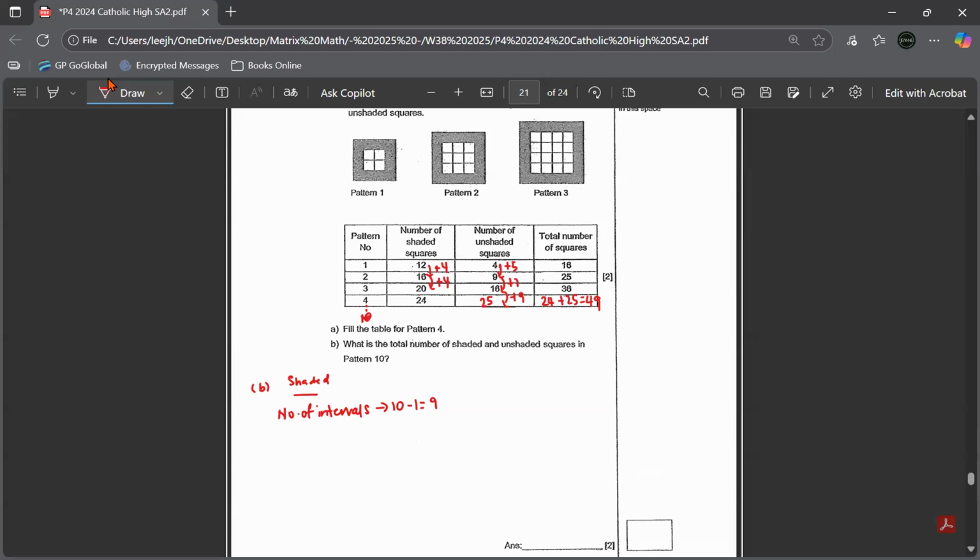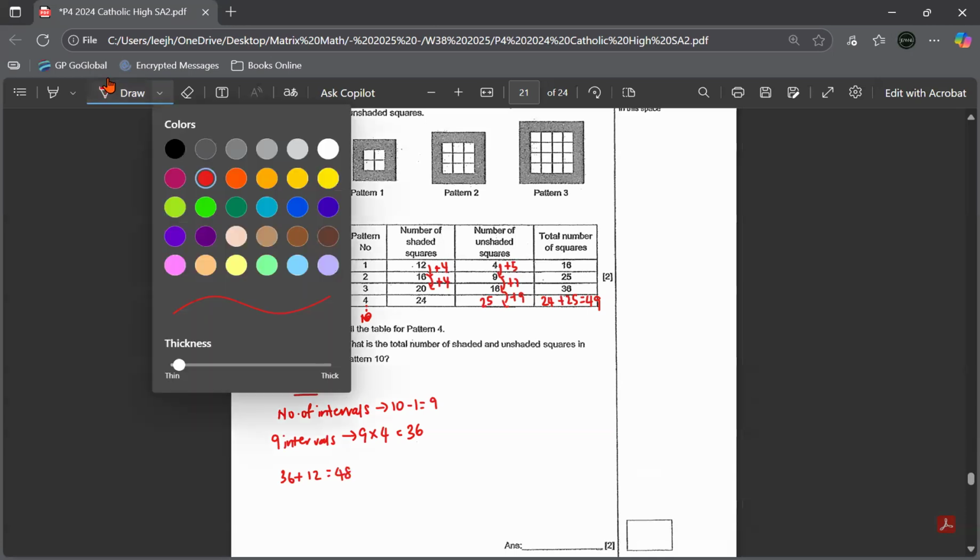Okay, so if there are 9 groups of plus 4, that means I have to take 9 intervals. One interval is plus 4. So 9 intervals will be 9 times 4. That would be 36 more shaded. But don't forget to add in the first pattern, which is pattern 1, which is 12 shaded. So 36 plus 12 shaded, you have 48 in total.